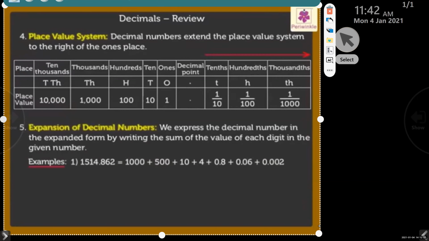The expanded form of 872.0006 is 800 plus 70 plus 2 plus 0.006. Here, 0 is in the tens and hundreds place. So, we do not write its place value as it is always 0.